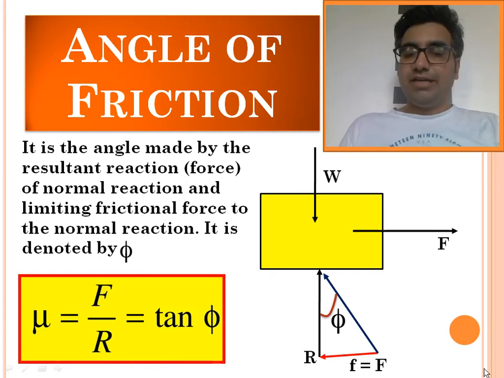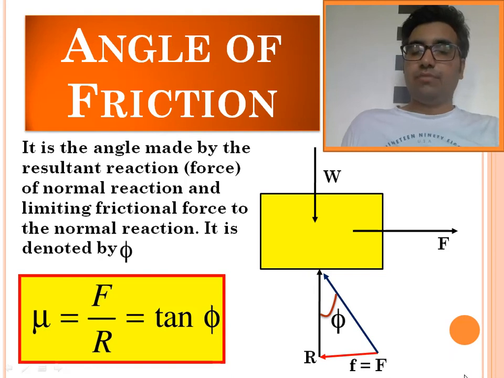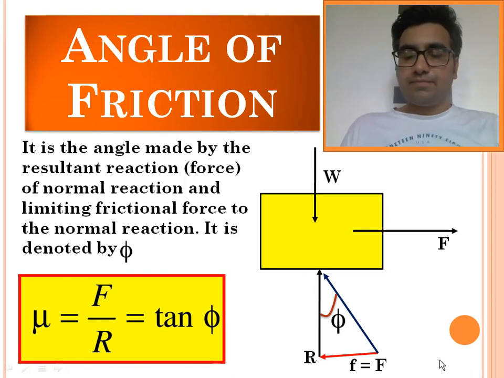So here we have derived a relationship between coefficient of friction and angle of friction: mu is equal to tan phi, where mu is coefficient of friction and phi is angle of friction. Angle of friction is the angle made by the resultant of frictional force and normal reaction with the normal reaction. Is it clear, my dear friend?